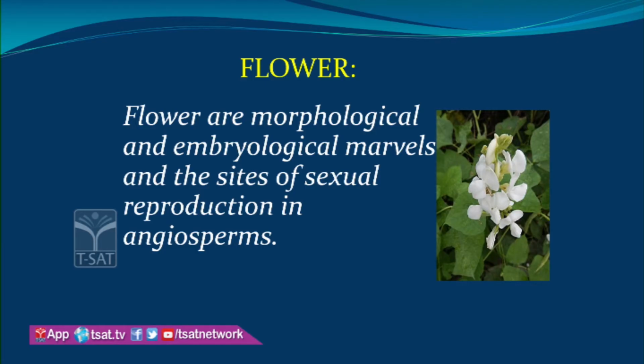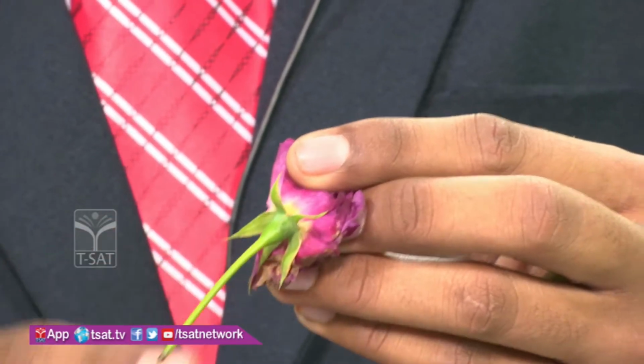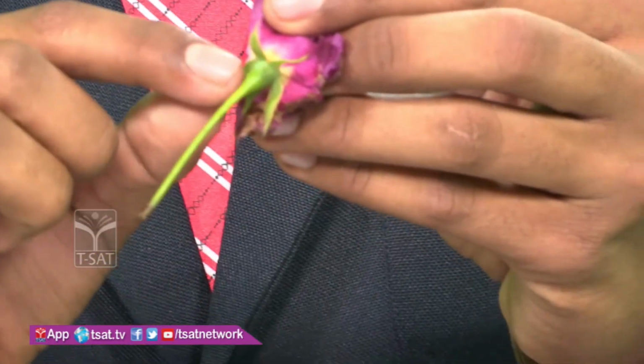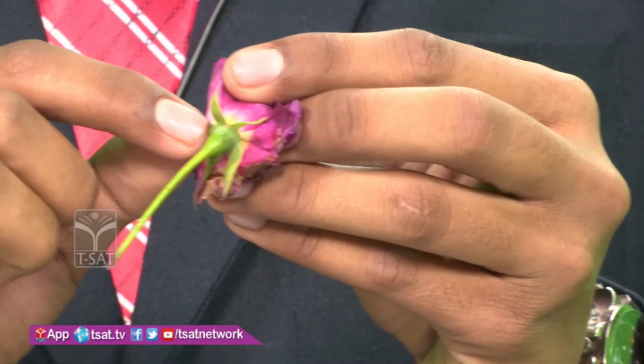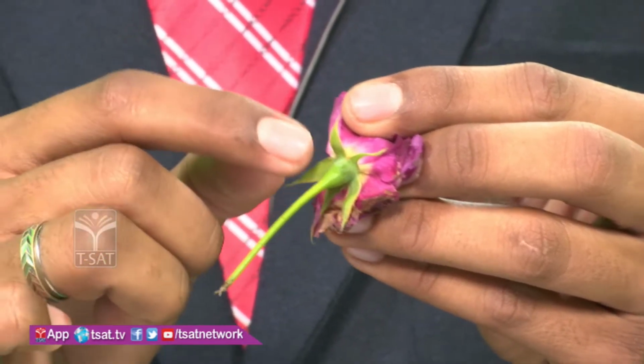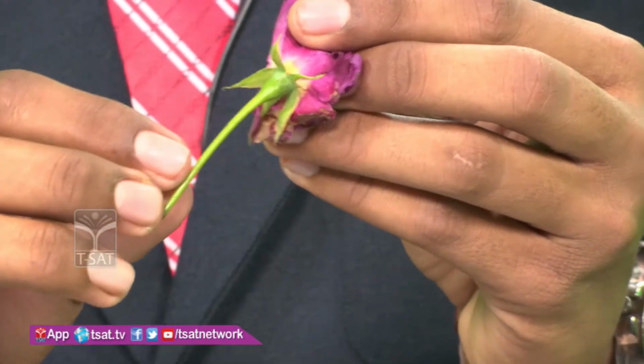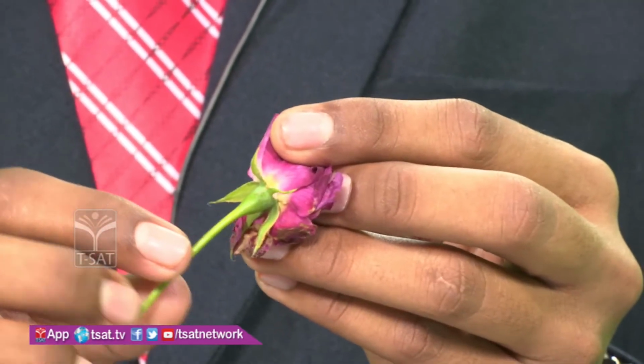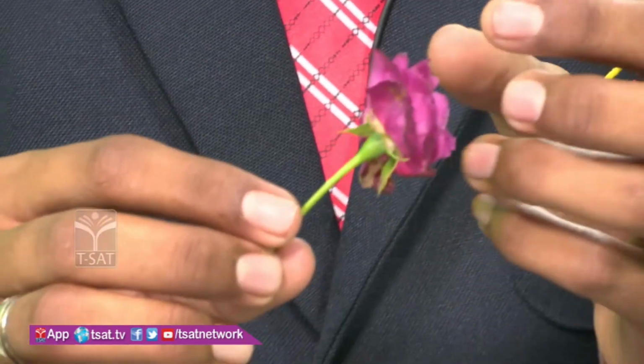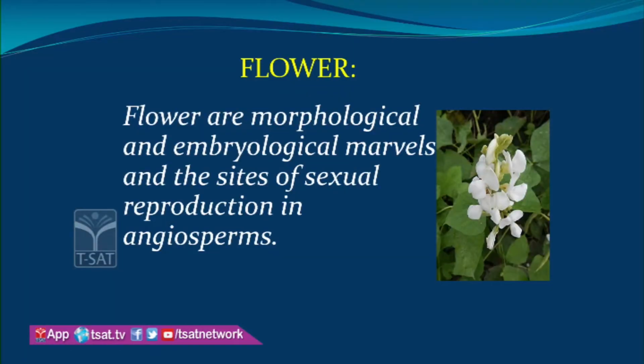Friends, let us see here. See the swollen part at the end of the pedicel. That swollen end is known as the thalamus. On the thalamus, the four whorls of the flower are present. What are the four whorls? The whorls are nothing but the parts. Let us see what the four whorls of a flower are.